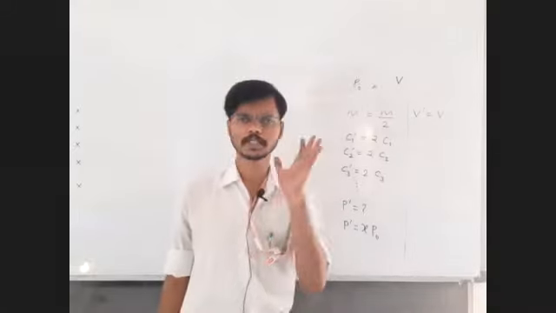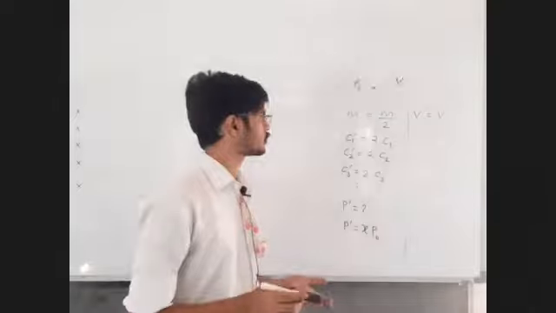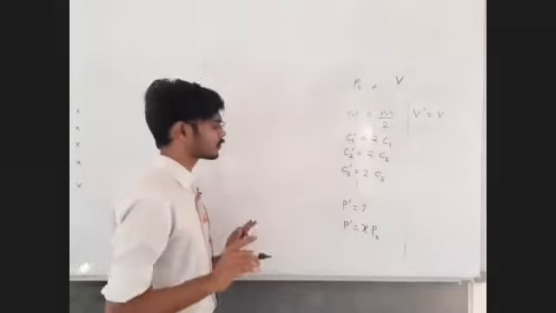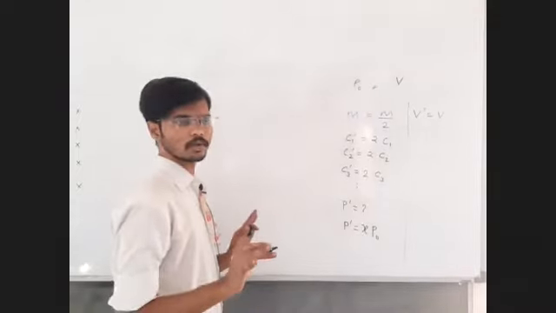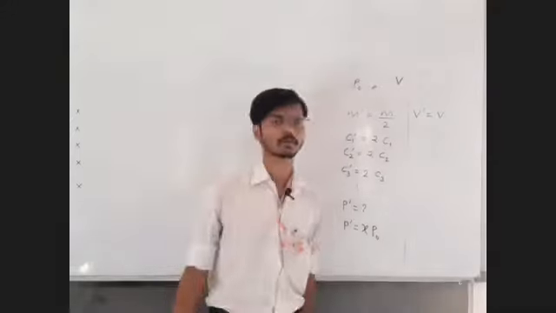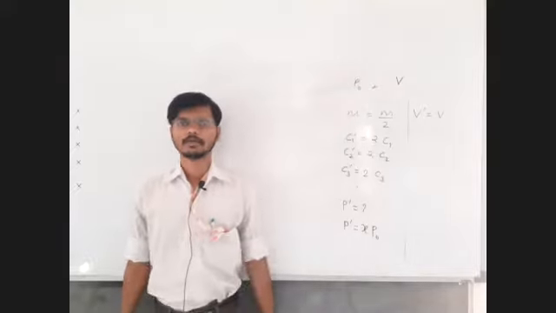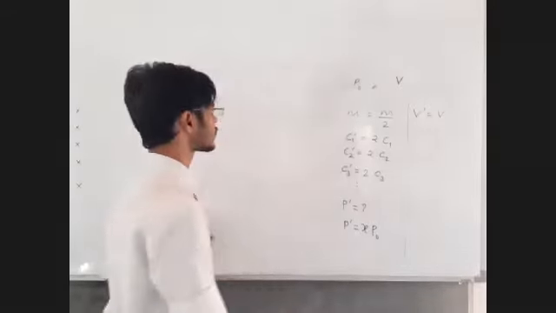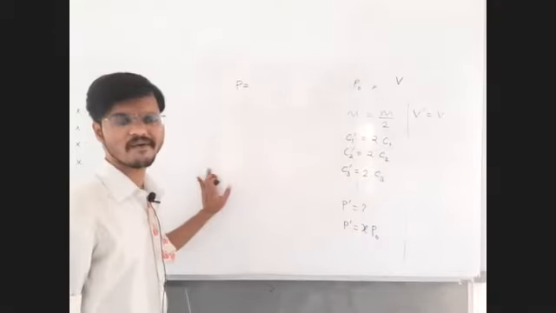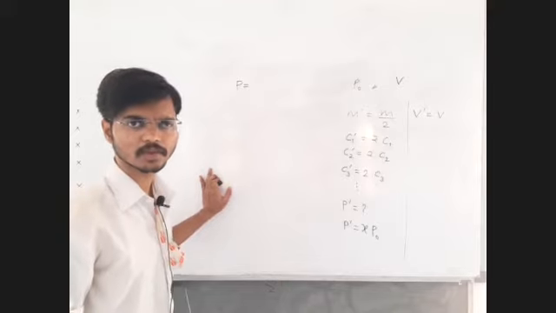Now for the pressure we have only one formula which we have derived. Check the notes, or if you remember, just tell me in the chat box what is the formula for pressure. Only one formula for the pressure of a gas we know, and only that formula is going to be utilized for the answer. What is that formula for the pressure of a gas? P is equal to under root 3p upon rho.